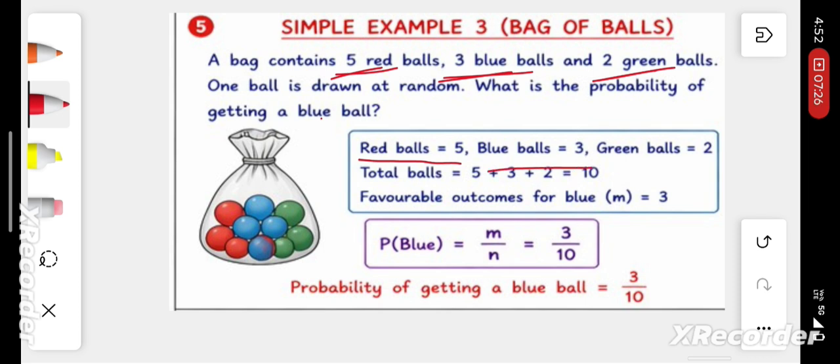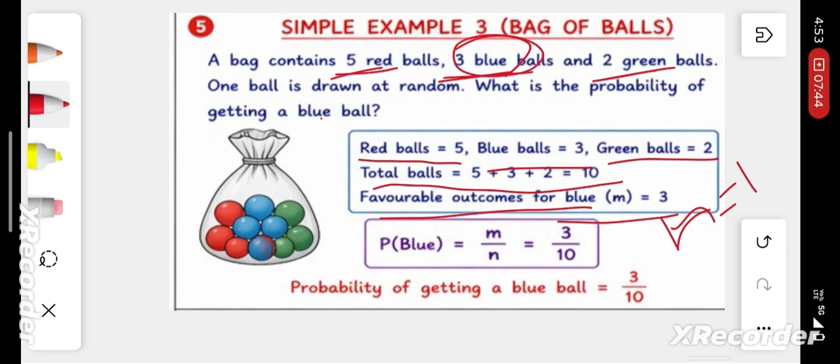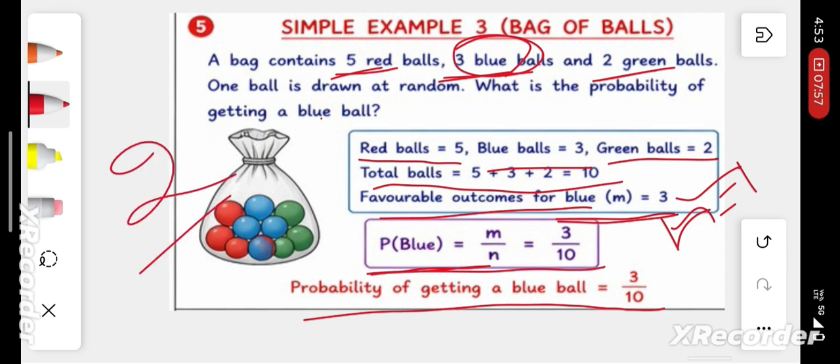Red balls 5, blue balls 3 and green balls 2. Total number of balls 10. Total number of outcomes n is equal to 10. And favorable outcomes m is equal to the number of blue balls. How many blue balls do we have? 3. Favorable outcomes is 3. Then the probability of getting a blue ball is 3 by 10. From this question, the probability of getting a green ball is 2 by 10, and the probability of getting a red ball is 5 by 10.